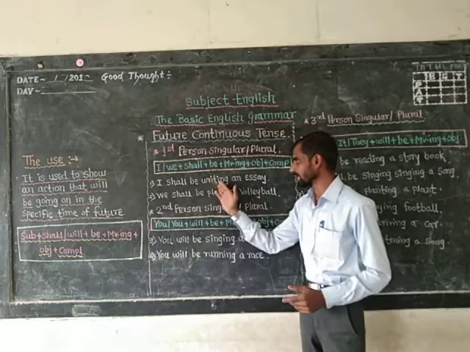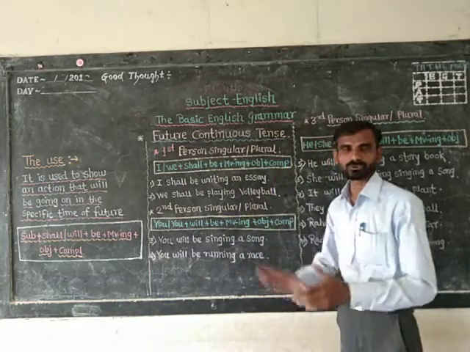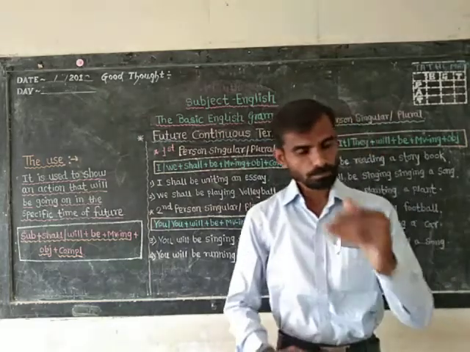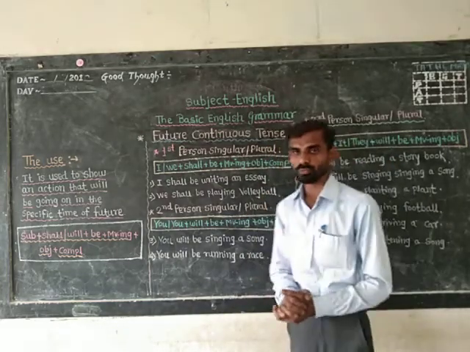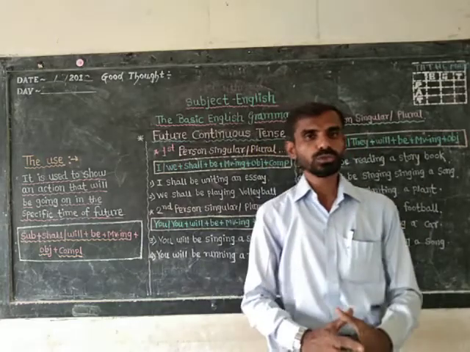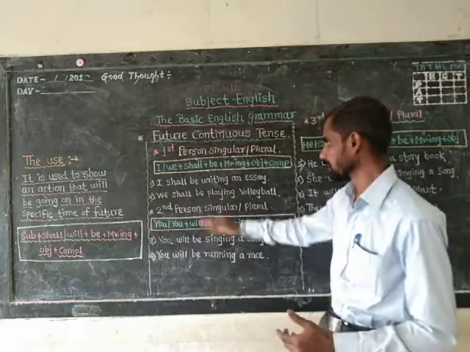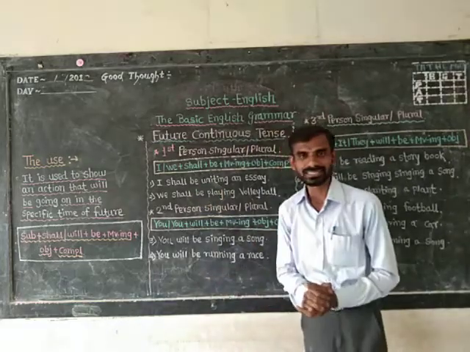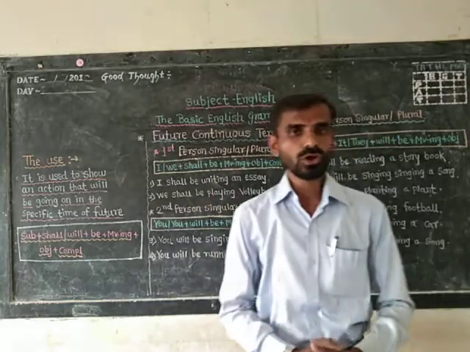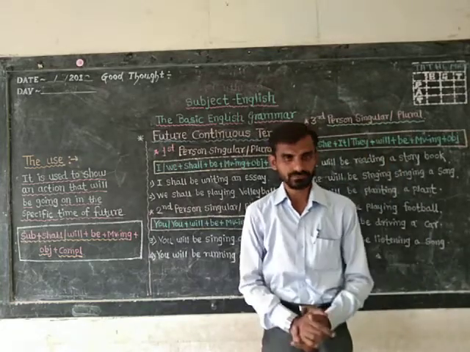And therefore the examples for these two subjects: I shall be writing an essay, isn't it? Place is limited, therefore complement we haven't used, but in place of complement we can use tomorrow, day after tomorrow, in the next week or in the next month. For example, I shall be writing an essay tomorrow, or I shall be writing an essay in the next week.